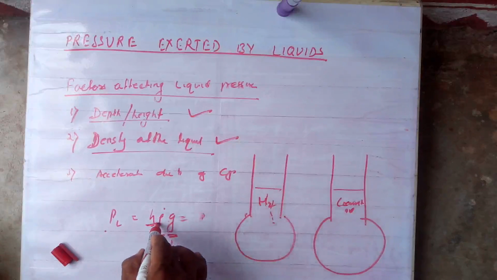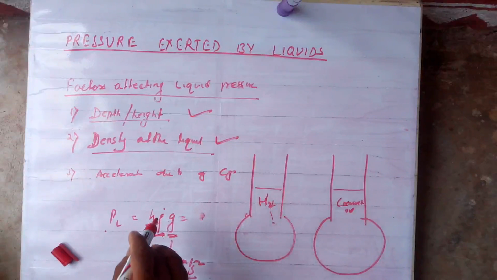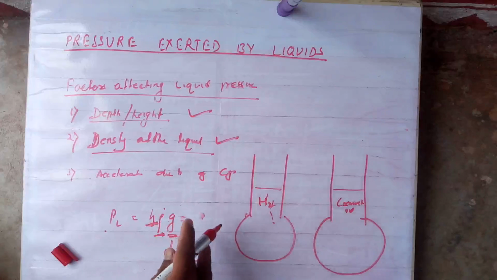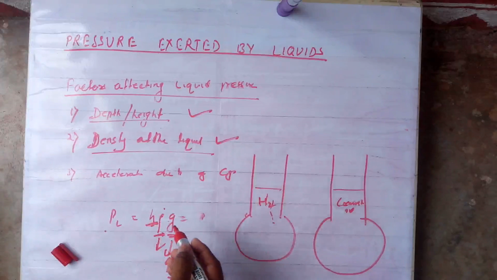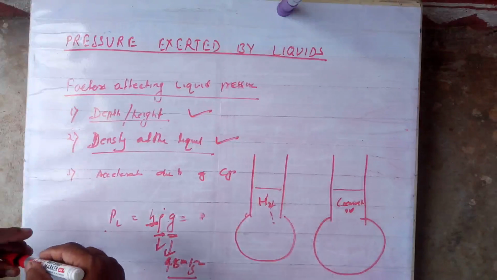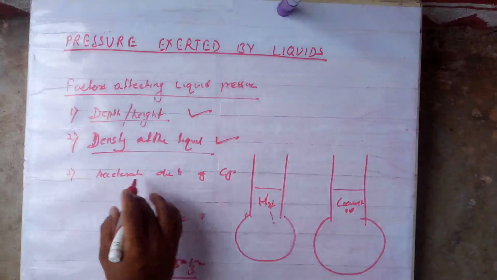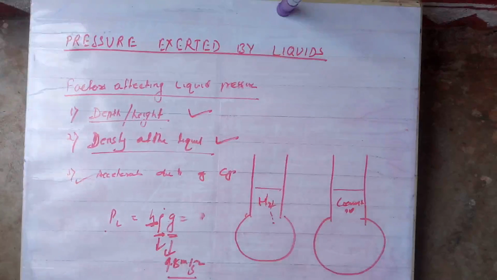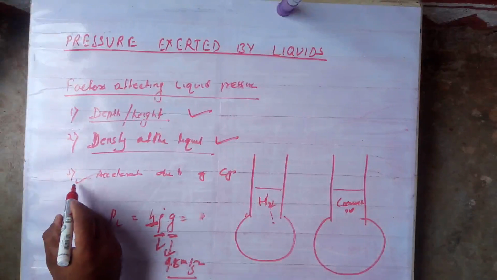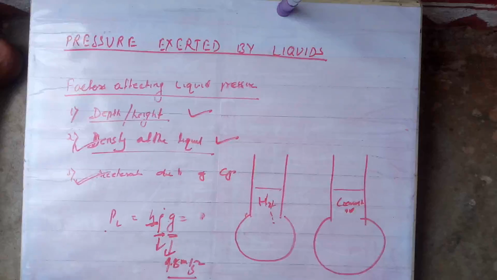So now we discussed two factors, density of the liquid and depth of the liquid. If the same liquid is there, then density also becomes constant, so only the height is the factor that varies. Think about a big dam or ocean: g is constant, density is constant, so only height is left.